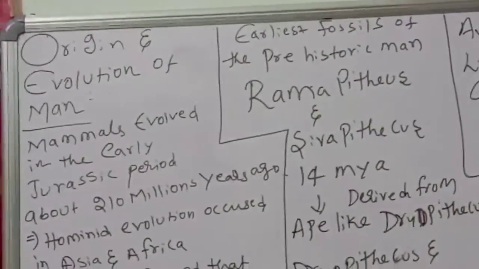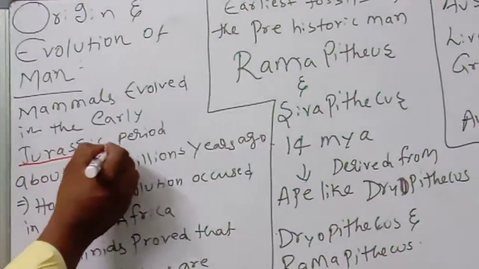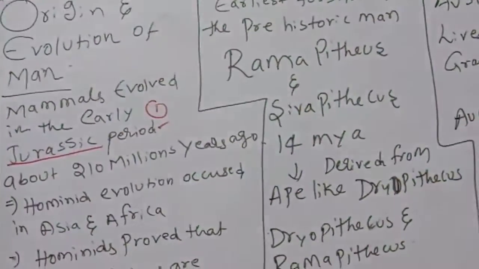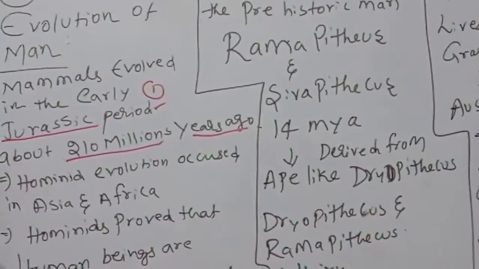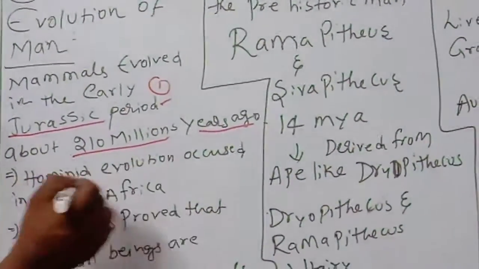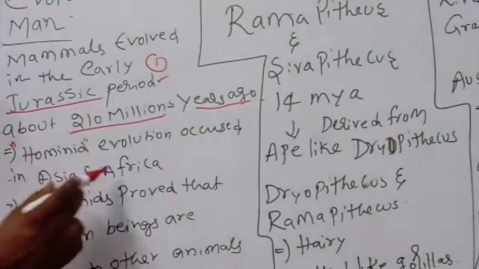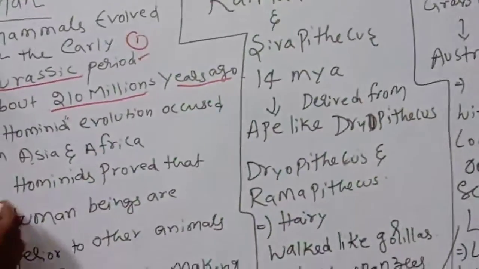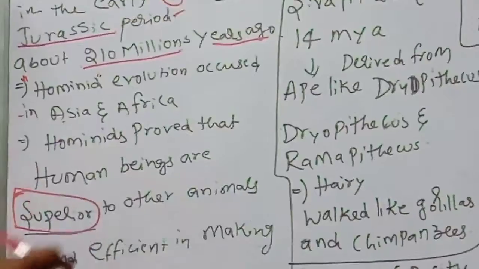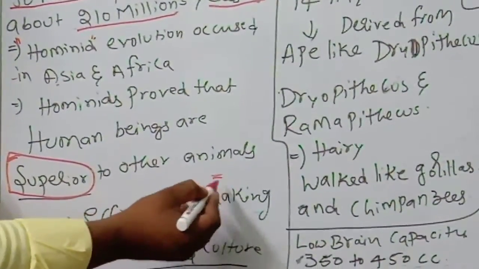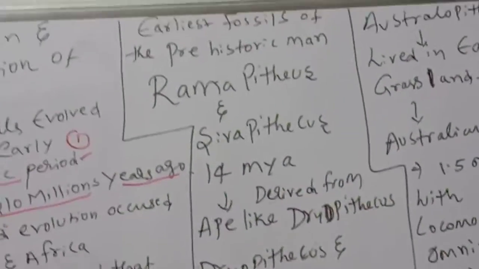Origin of evolution of man. Mammals evolved in the early Jurassic period, about 210 million years ago. Hominid, human-like, evolution occurs in Asia and Africa. Hominids proved that human beings are superior to other animals and efficient in making tools and culture. This point you have to remember.